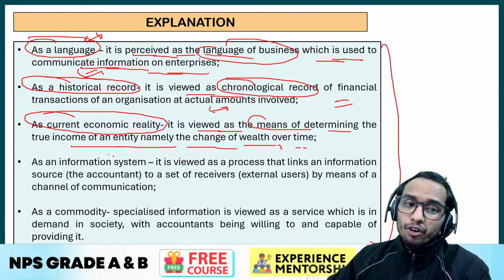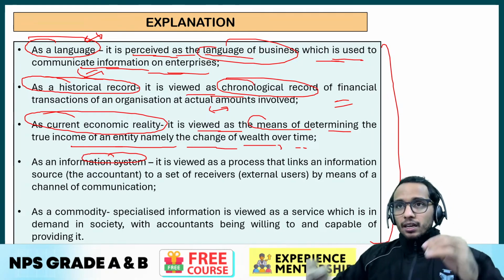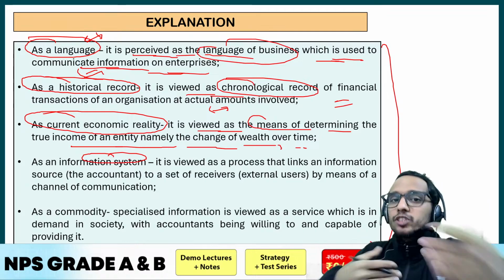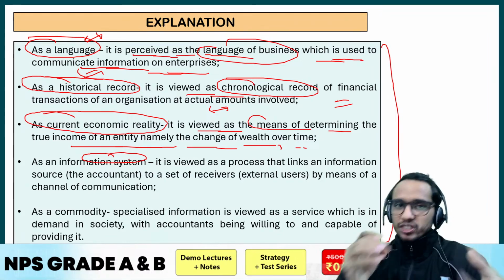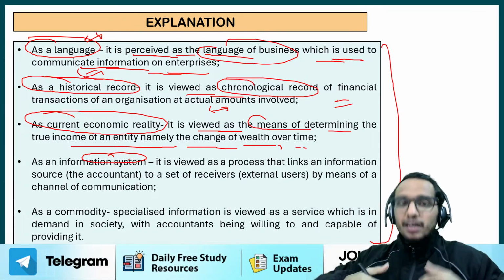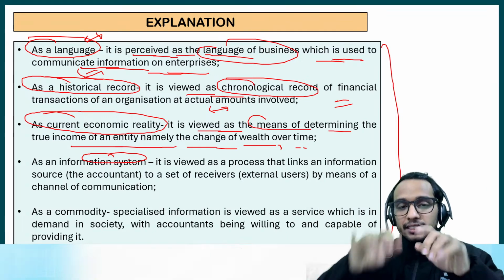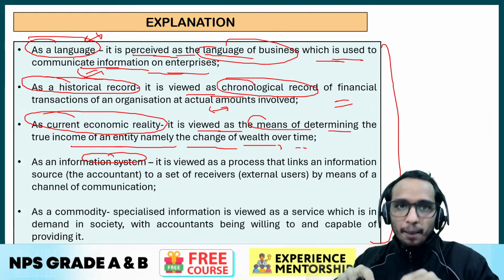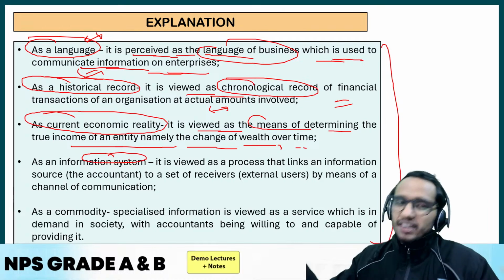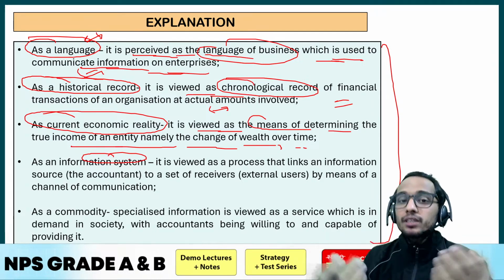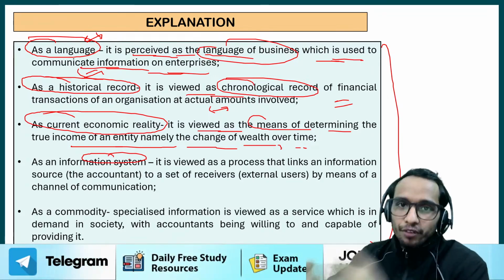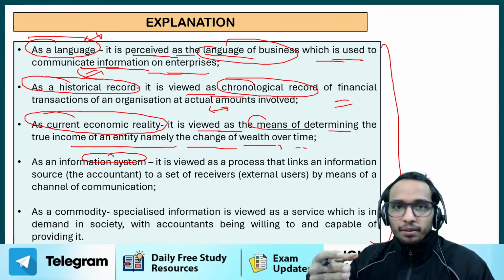As an information system, what are you actually doing? What is an information system? The computers, the IT: you input something, then the computer processes it, then it gives you output so that the users can analyze it. Similarly in accounting, the accountant is inputting the transactions happening in the organization. Tally software or any software, any SAP, is processing that information and converting it into the financial reports, that is the profit and loss account and the balance sheet, right?